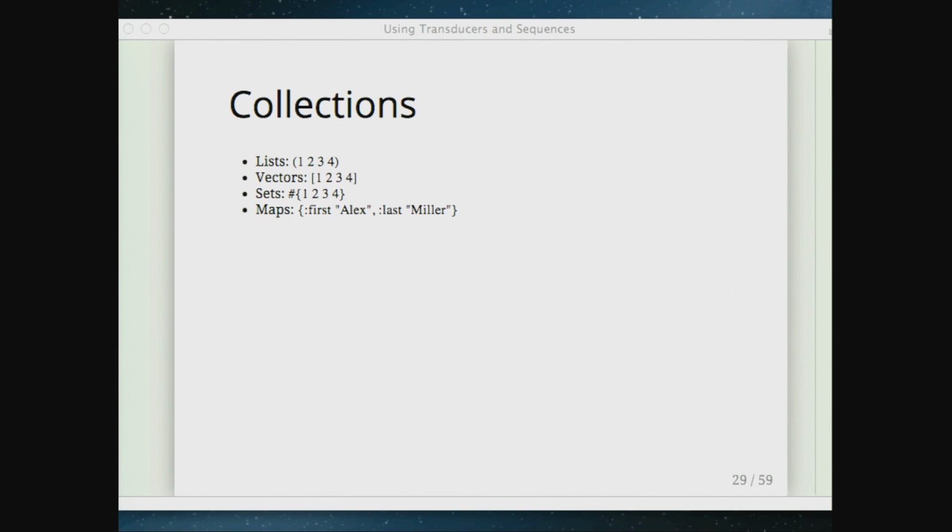All right, a little remedial Clojure. There are 4 basic collection types in Clojure: lists, vectors, sets, and maps. These have literal collection syntax. I didn't mention that in the Java part, but Java doesn't really have a literal syntax for collections, and there are tools now to do some of that, like the of methods. But having literal syntax for lists, vectors, sets, and maps in particular is really useful. I wanted to mention that all of the collections are immutable. All of the collections are also persistent.